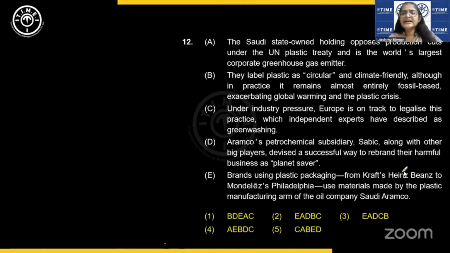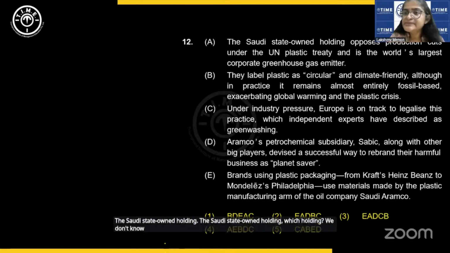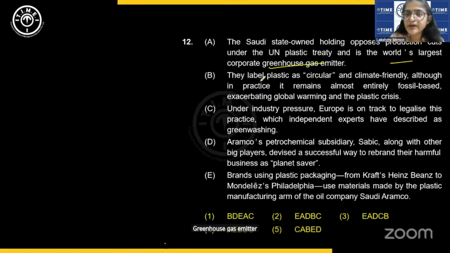The Saudi state-owned holding. Which holding? We don't know. Opposes production cuts under the UN Plastic Treaty and is the world's largest corporate greenhouse gas emitter. They oppose production cuts under the UN Plastic Treaty.